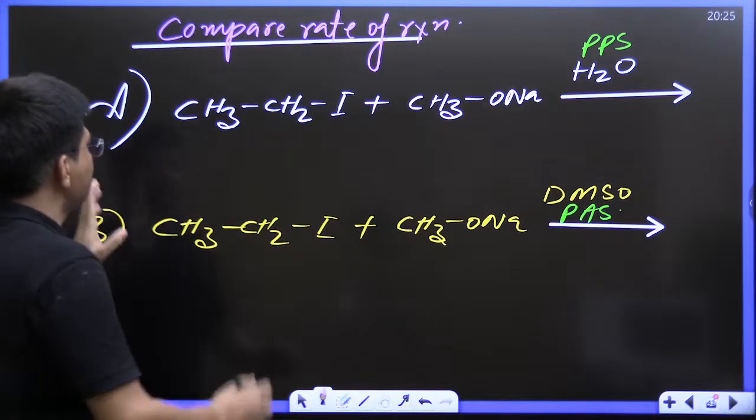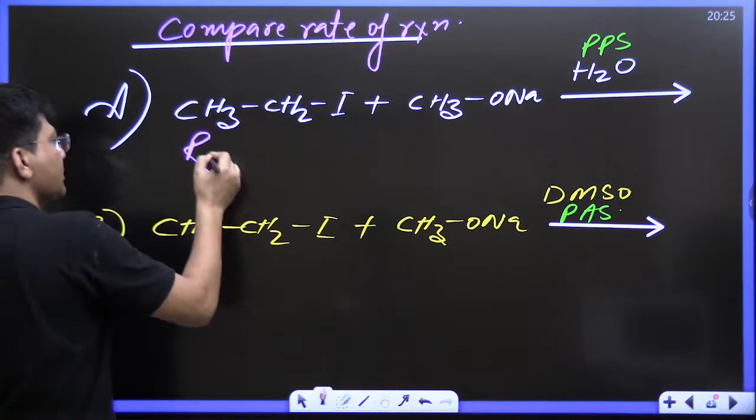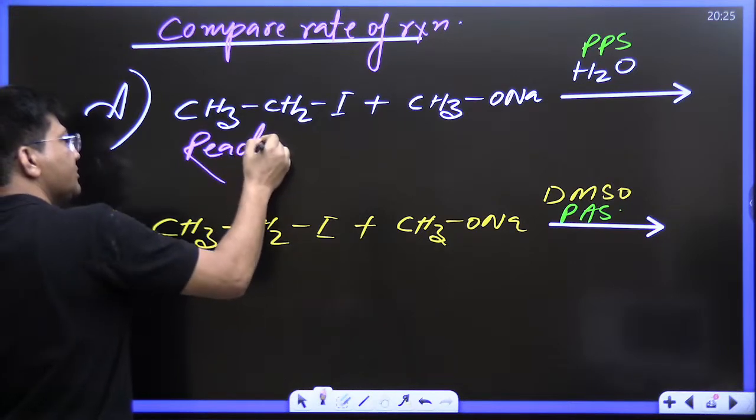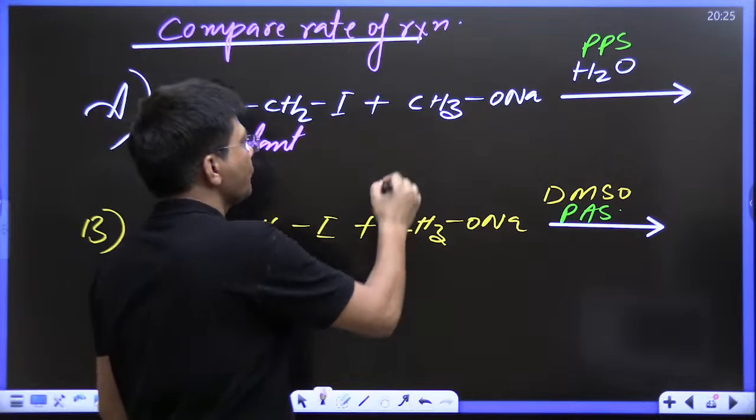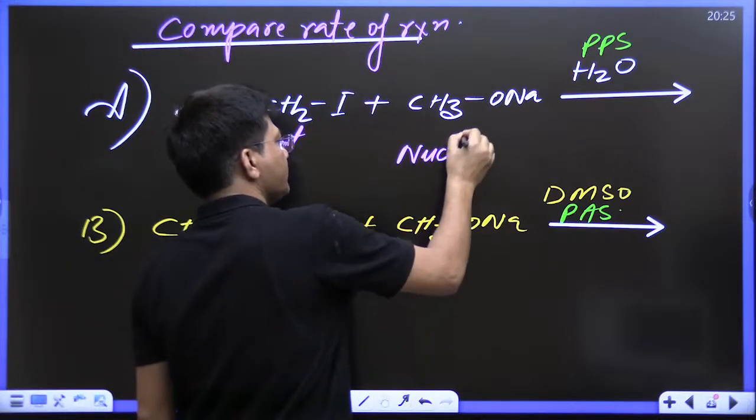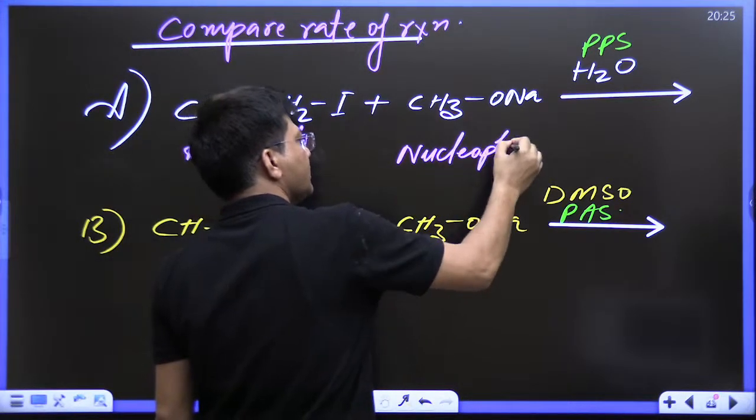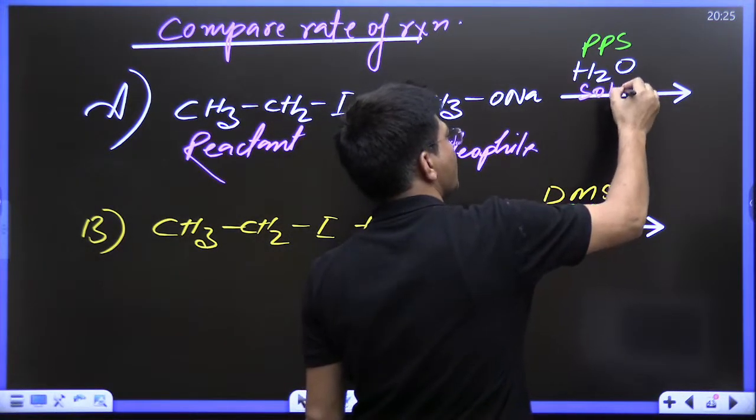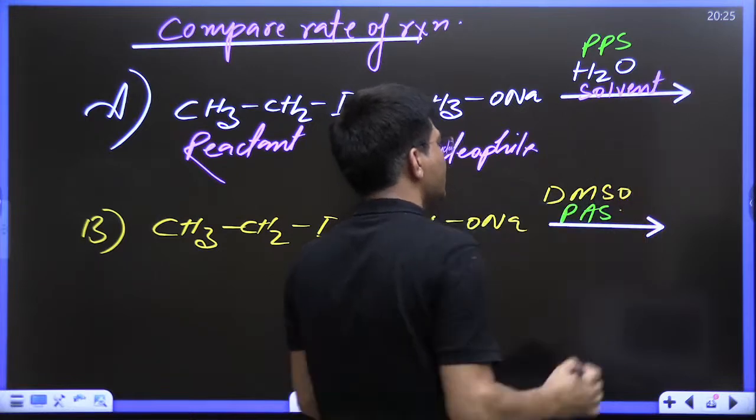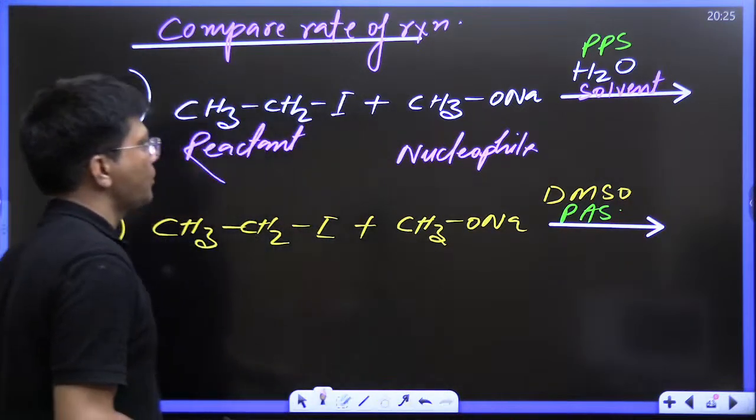The reactant is the same in both reactions. The nucleophile is also the same. The only change is the solvent. Here the solvent is polar protic solvent, PPS. Here the solvent is polar aprotic.